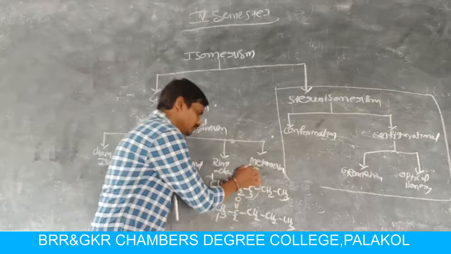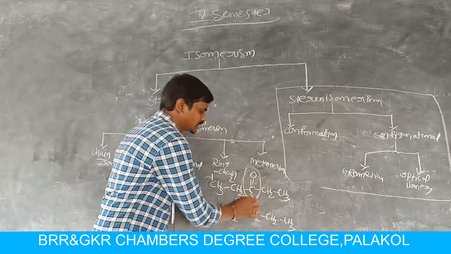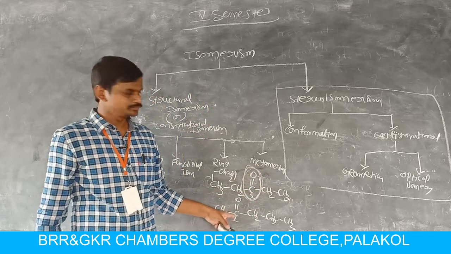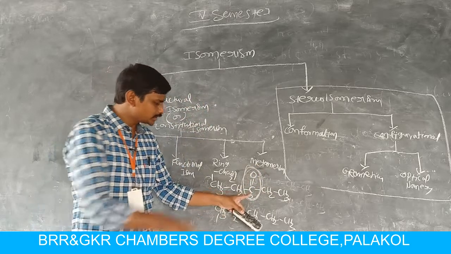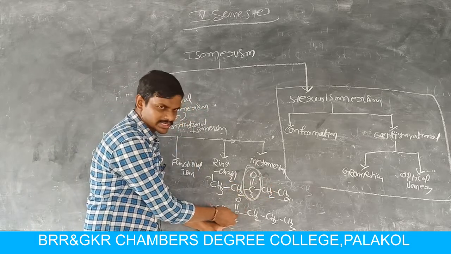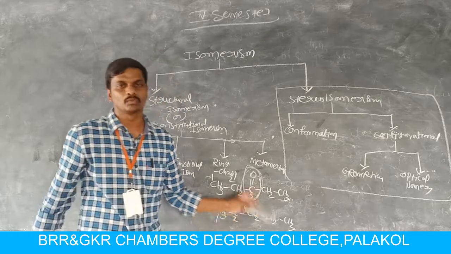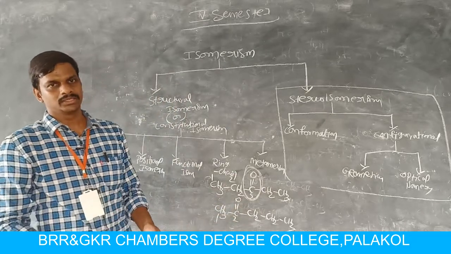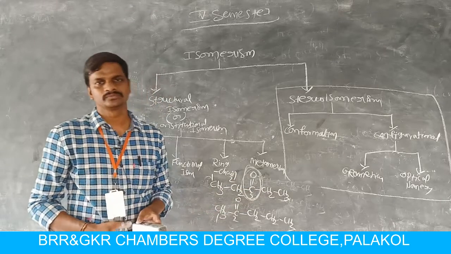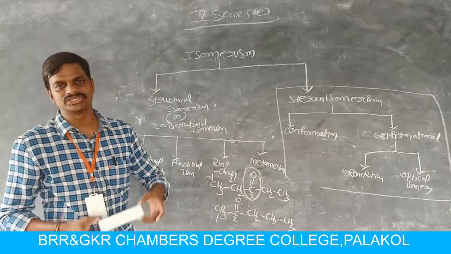In both molecules the functional group is the same: C=O. Here the carbonyl carbon is connected to two ethyl groups. In the other molecule the carbonyl carbon is attached to one methyl group and one propyl group. So the nature of the attached alkyl groups is different.